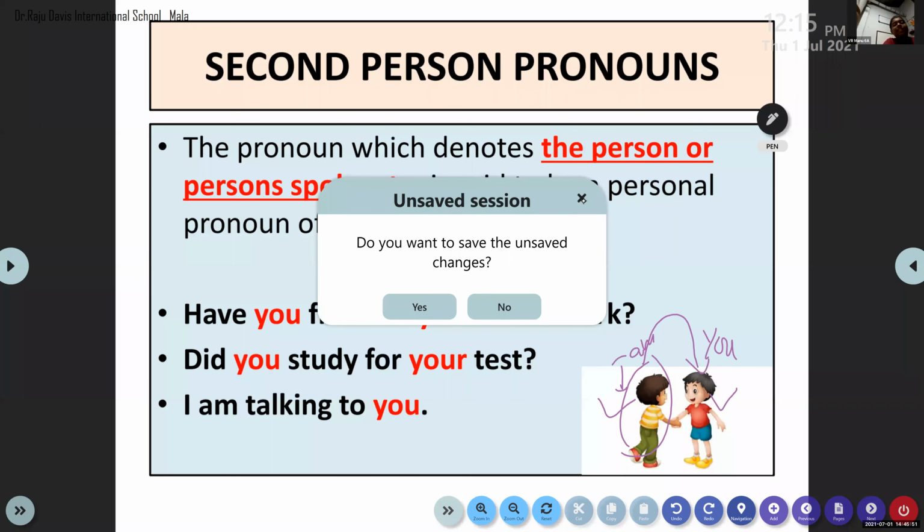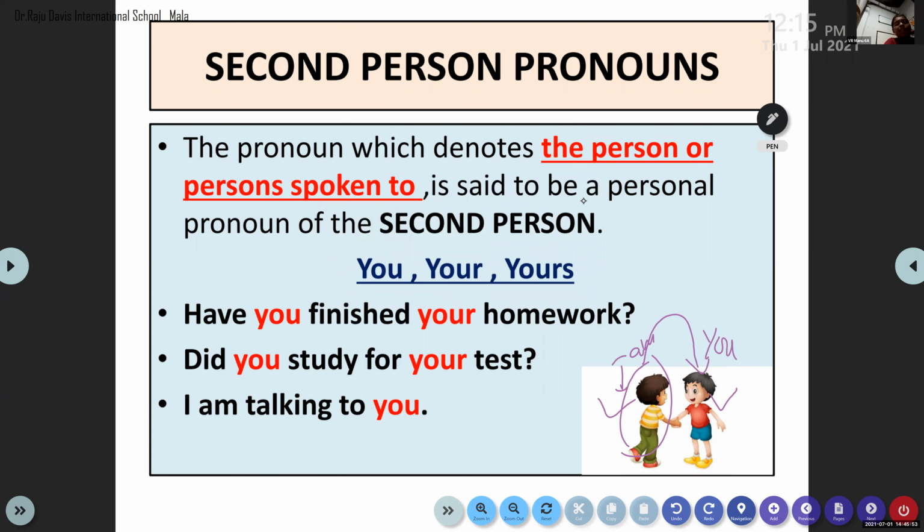Okay. Now, in 6th standard, you need to know about only personal pronouns. Personal pronouns are related to the person who is speaking, the person to whom we are speaking, the person about whom we are speaking. So these are coming under the personal pronouns. Am I clear, Anandesh? Yes, ma'am. Okay, fine. We have first person personal pronoun, second person we discussed. Now we are going to talk about third person pronouns. Let me explain the third person pronoun to you guys.